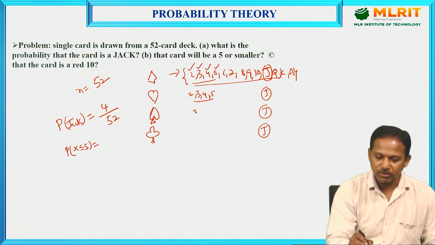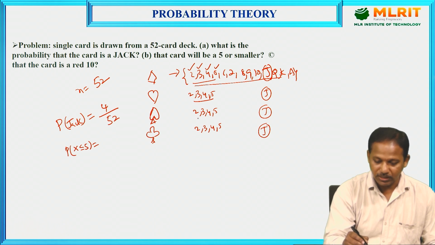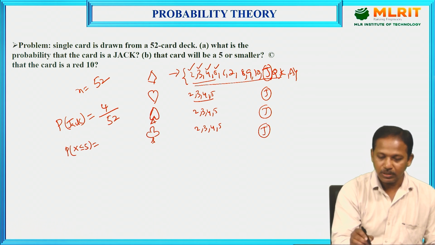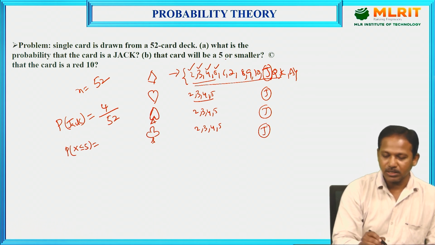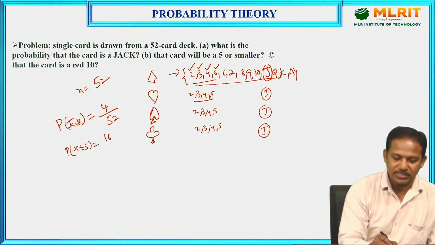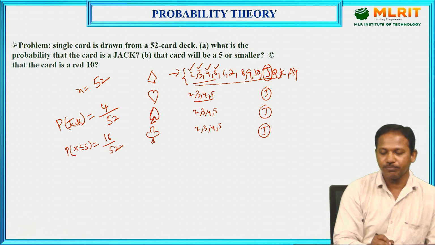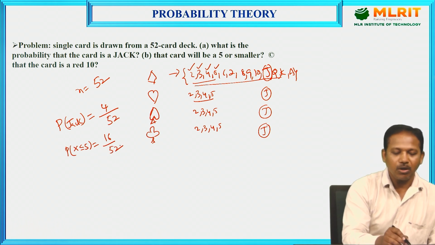Spade also contains 2, 3, 4, 5. Club also contains 2, 3, 4, 5 cards. See here, total cards are 16, 4 plus 4 plus 4 plus 4. Out of 52, the 5 or smaller cards are 16 cards, that is 16 by 52.